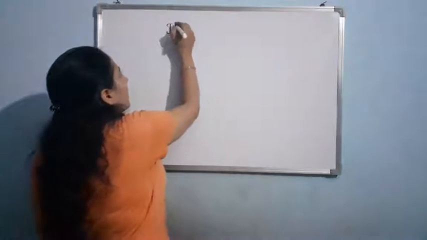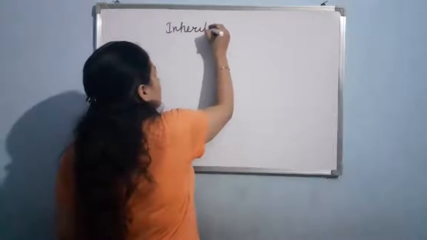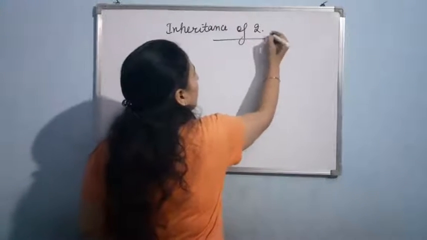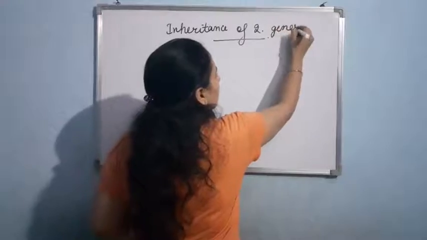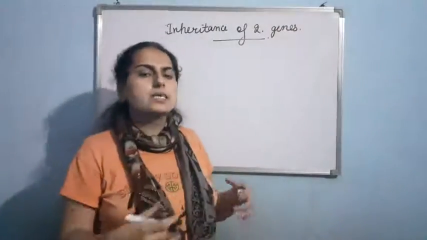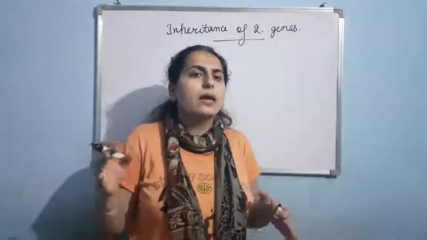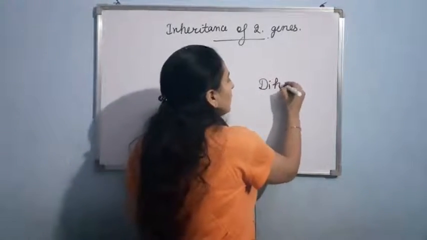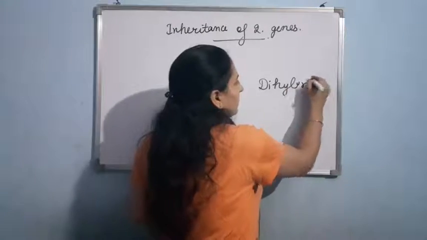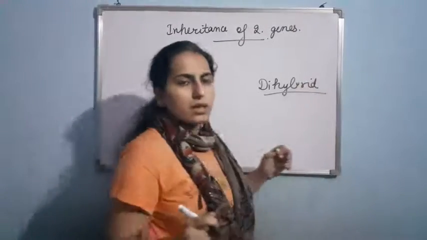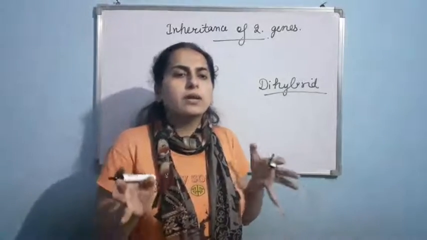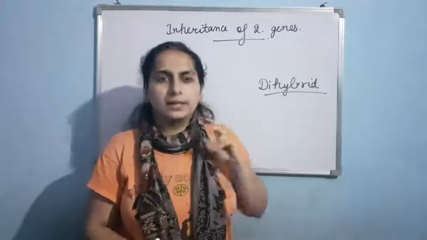Okay, now we shall discuss the topic inheritance of two genes. Till now we had done the topic inheritance of one gene. Now we will discuss the principles regarding the inheritance of two genes. First of all, what is a dihybrid cross? A dihybrid cross is a cross in which the parents differ in two traits.